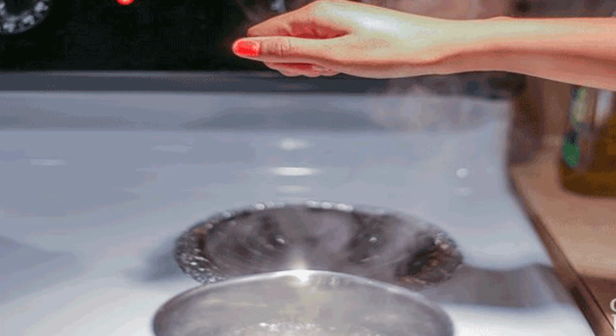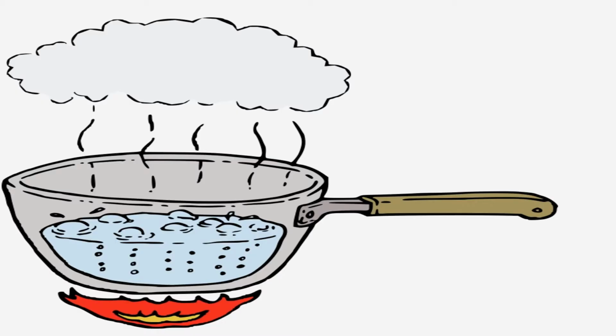Sometimes we wonder why a steam burn is more damaging than a burn with boiling water of the same temperature. It is because when water goes from gas to a liquid, it is undergoing what is called a phase change. A phase change requires a lot more energy than just a temperature change. The energy required for water to go from a liquid to a gas is called the heat of vaporization.